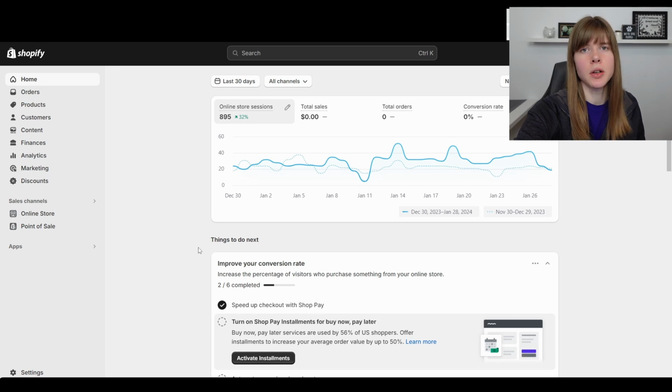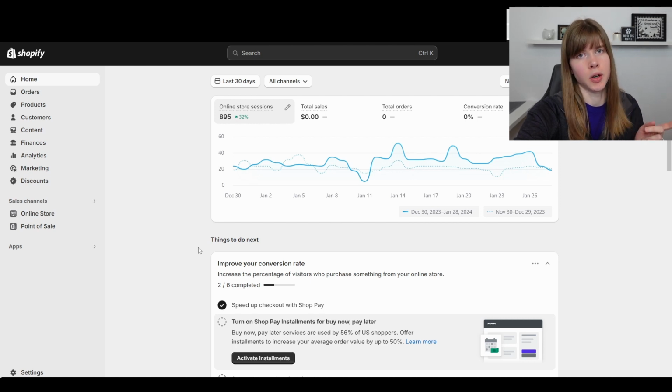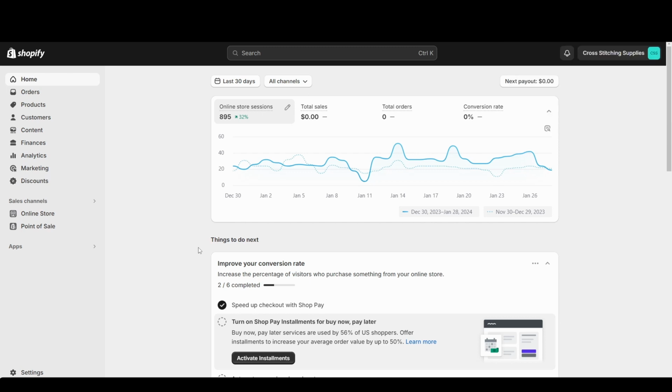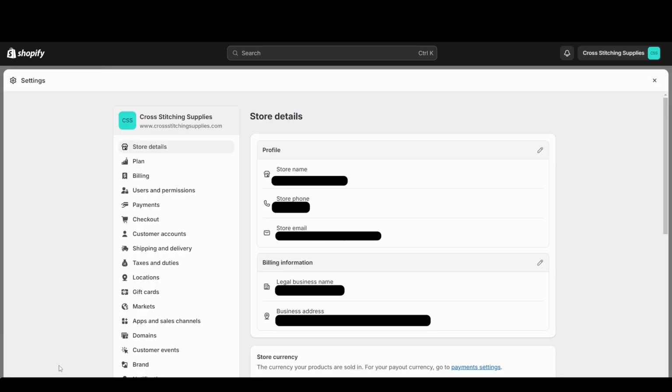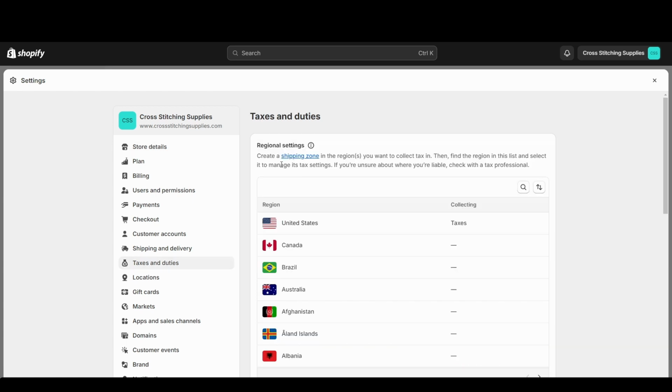It is important to know when you owe sales tax in each state. Now, I'm talking as someone from the US, but Shopify does help you figure out when you need to start collecting and paying. So I'm going to show you that part of Shopify. First, we're going to click into settings in the lower left corner, and then we are going to click into taxes and duties. And I'm not giving any tax advice in this video.